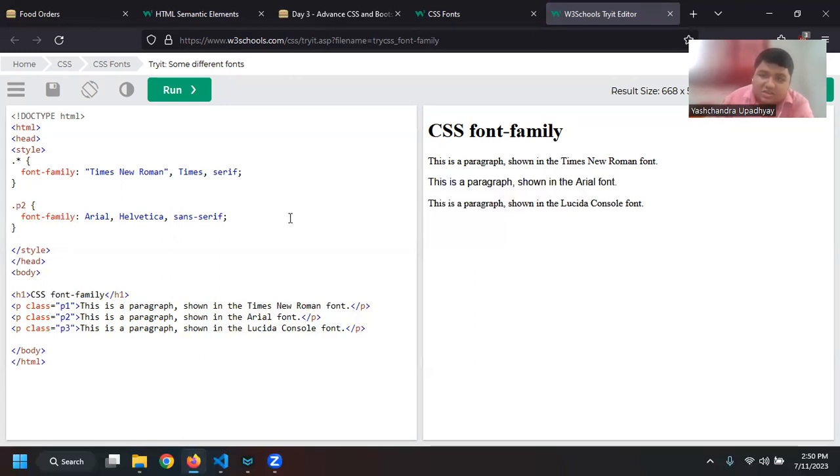I remember I said that CSS and HTML read from top to bottom. So first it read that the root is Times New Roman, but the latest font-family applied to the P2 class is Arial. That is why it is using the Arial font. So remember this also.